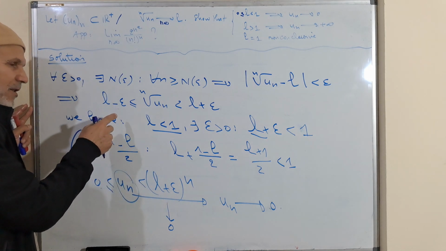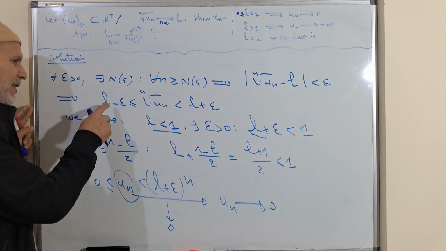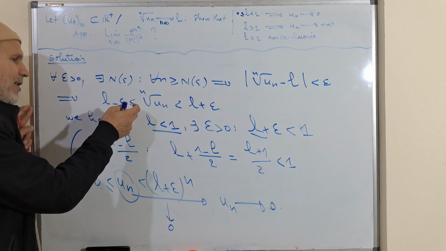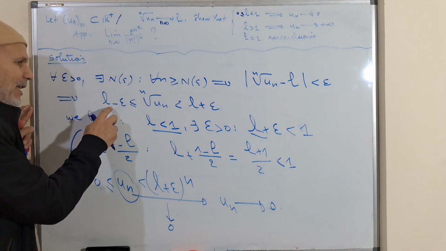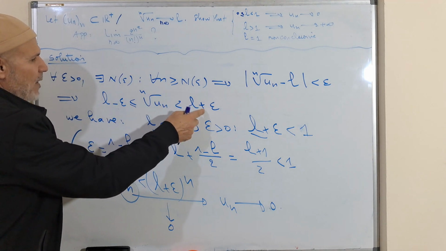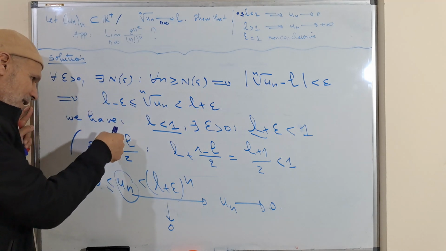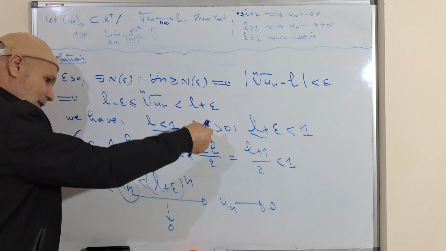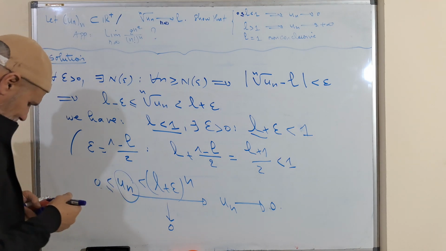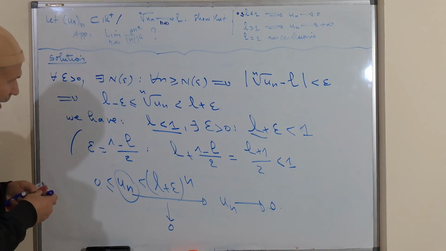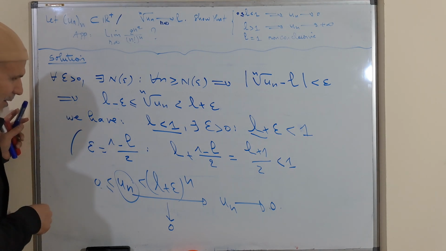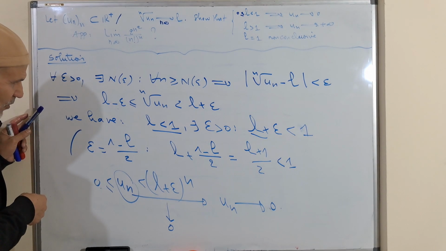In the first case, we could let L minus epsilon as it is here. If it is negative, then Un is greater than or equal to 0. If it is not negative, it is positive, so it is less than this one. And when n goes to plus infinity, this goes to 0, so Un goes to 0. I am sure that you have understood this small idea.